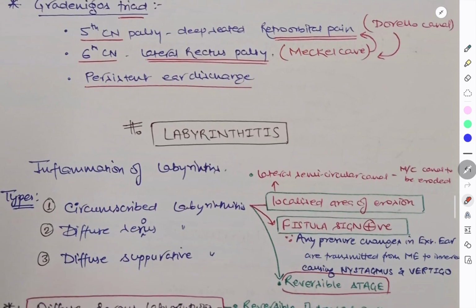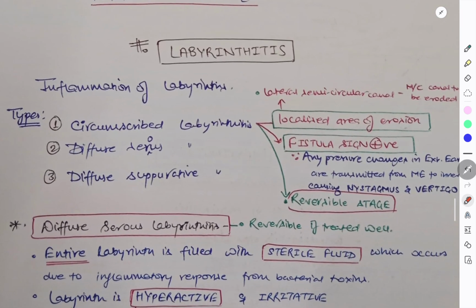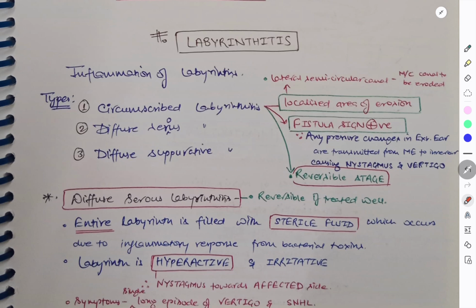Coming to the next one, that is labyrinthitis. Inflammation of the labyrinth is labyrinthitis. Coming to the types, very important. We have circumscribed labyrinthitis, diffuse serous labyrinthitis, and then it may go to diffuse suppurative labyrinthitis. Coming to circumscribed, there is a localized area of erosion, and the most common canal to be eroded is the lateral semicircular canal. You have to remember this. Here you have fistula sign positive.